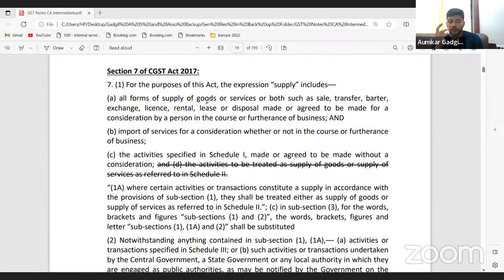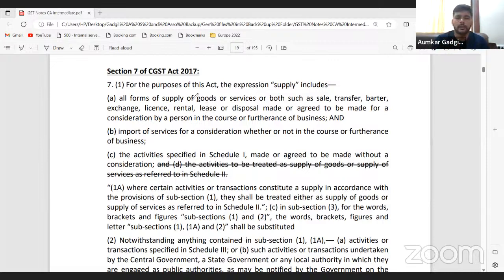Now, the one thing that we missed out was licensing. Again, licensing agreements are licenses to use. It may be a license to use a particular manufacturing facility that I have taken from someone, or a supply by way of a licensing agreement to use any technological manufacturing unit. Again, if it is happening for a consideration in the course of furtherance of business, it will be liable for GST. Now the best part, disposal.